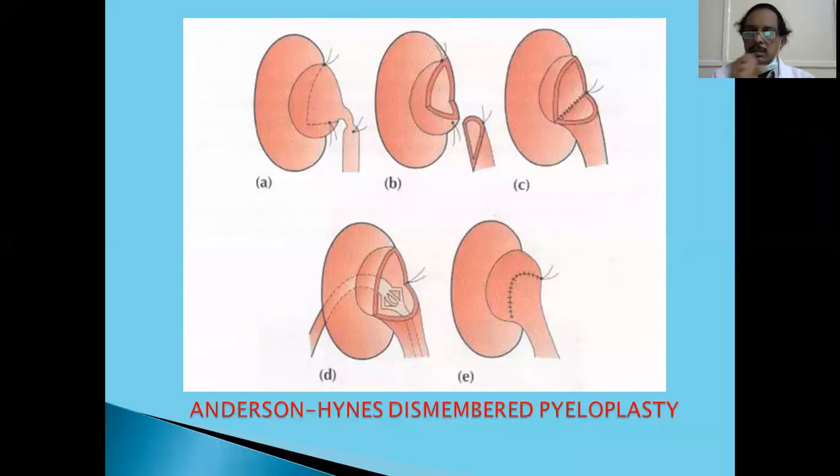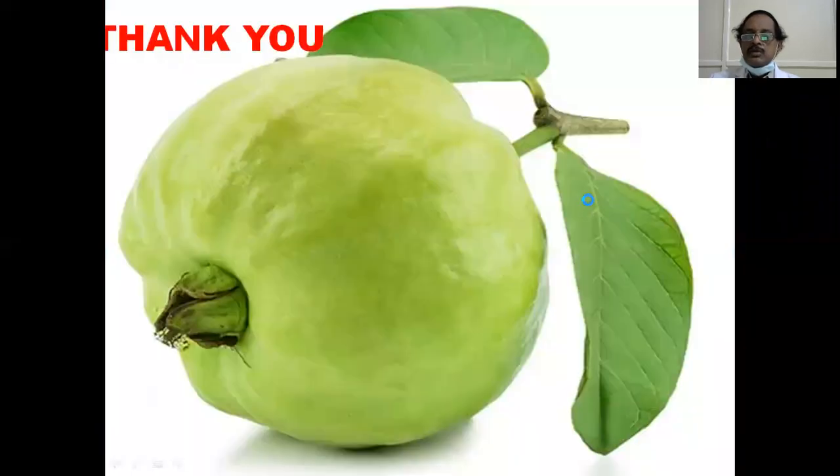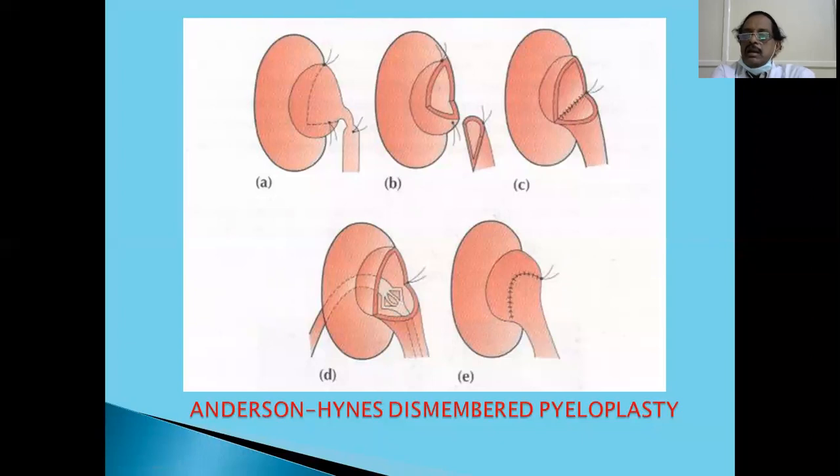So this is the operation by which mostly hydronephrosis is tackled. Sometimes, as I said, dismembered, non-dismembered: you don't cut this. Just make a flap of all this, cut it, and then try to suture it. That is our non-dismembered pyeloplasty. This is an example of dismembered pyeloplasty. So coming to that, when recapitulating,